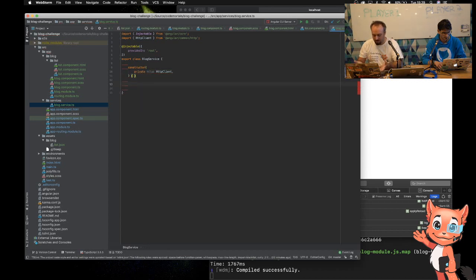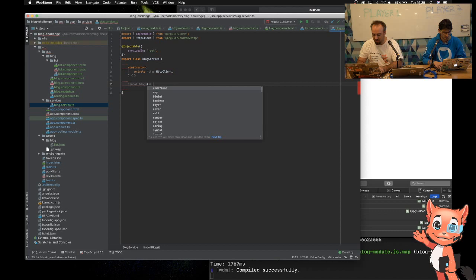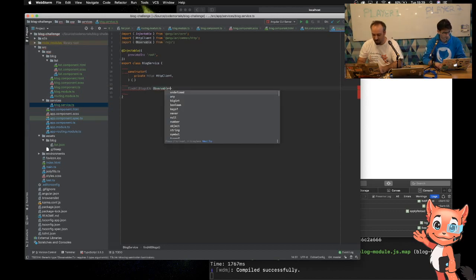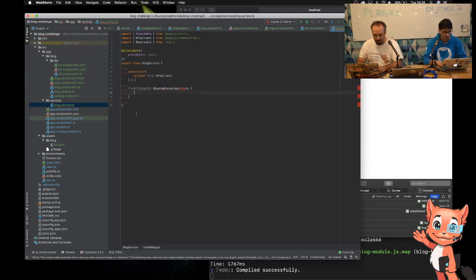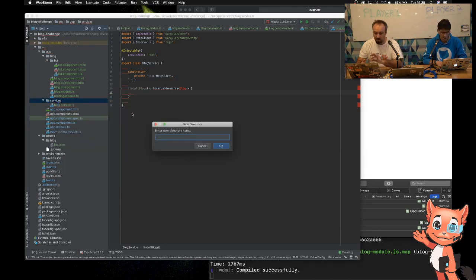So now I can have a method in here just saying find all blogs. And it's going to return an observable. So this comes from the RxJS world, observables. And it's going to return an observable, which is, I'll just say it's an array of blog. So I need to create a type now called blog because we're using TypeScript. So again, in the services, I'm going to do this. Now some people have a core folder or similar where they put services and modules. I'm not doing that for this one. But model.